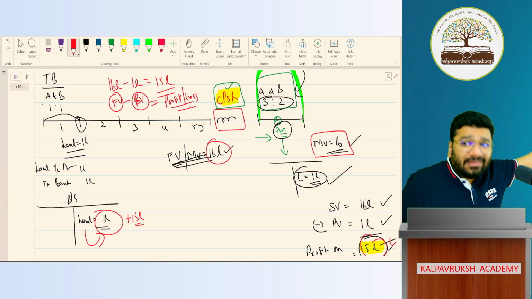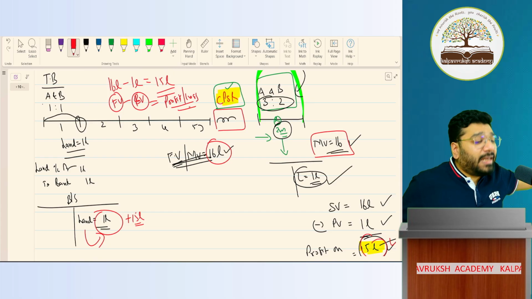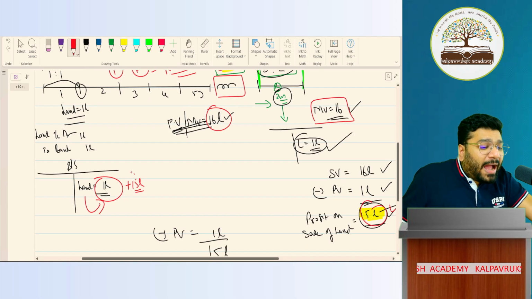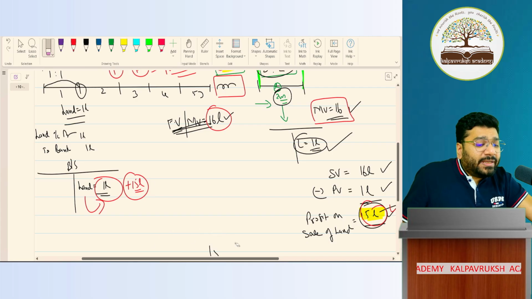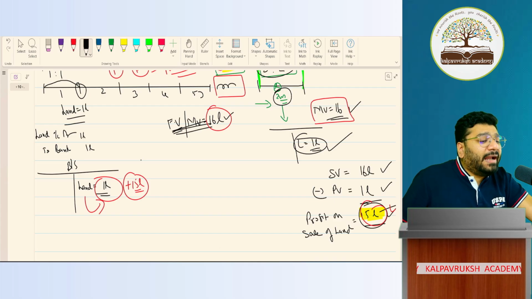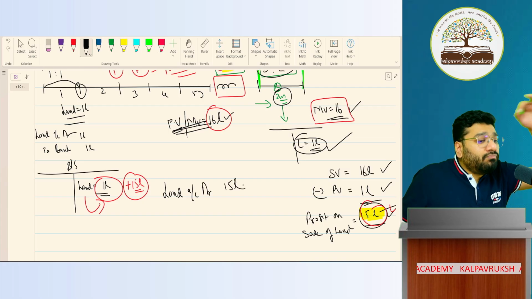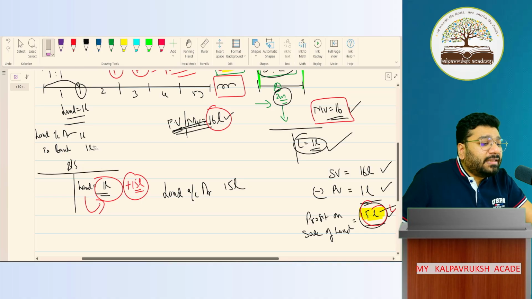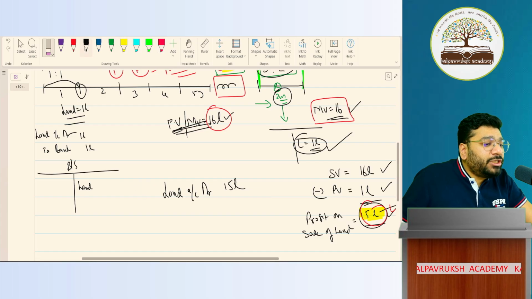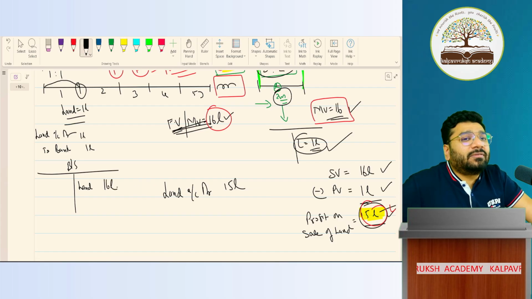What am I going to do? Am I going to sell the land here? No. I'm going to revalue the land. Now tell me, people, to add 15 lakh rupees, to increase the value of the land from 1 lakh to 16 lakh rupees, what am I supposed to do? I need to debit land. Land is an asset. Asset is what balance? Debit balance. To increase the value of the land, I should debit. So land account debit, 15 lakh rupees. The moment you debit land account 15 lakh rupees, the value of the land in the balance sheet will automatically become 16 lakh. Got it? Not got it?